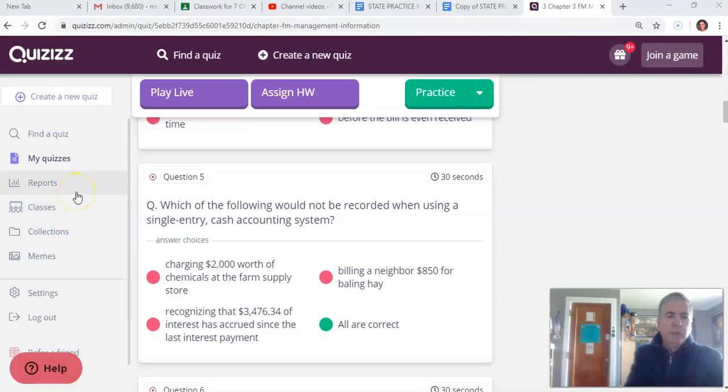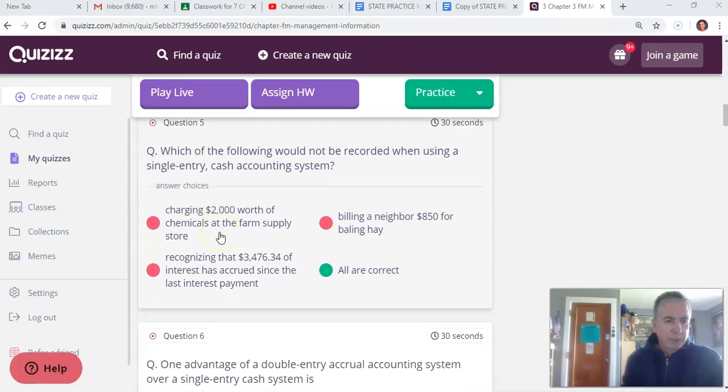Question 5. Which of the following would not be recorded when using a single entry cash accounting system? So single entry means that they're not concerned about debits and credits. So let's see what it says. Would not be recorded when using a single entry cash accounting system. Charging $2,000 worth of chemicals at the farm supply store. Oh, single entry cash. Okay, so it's cash accounting. So if you're charging it, you're not going to record it till you pay for it.